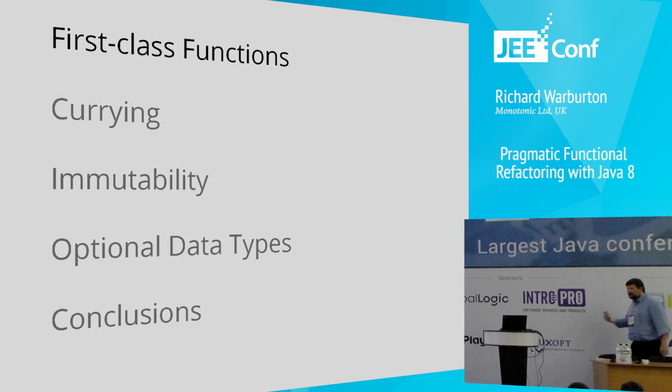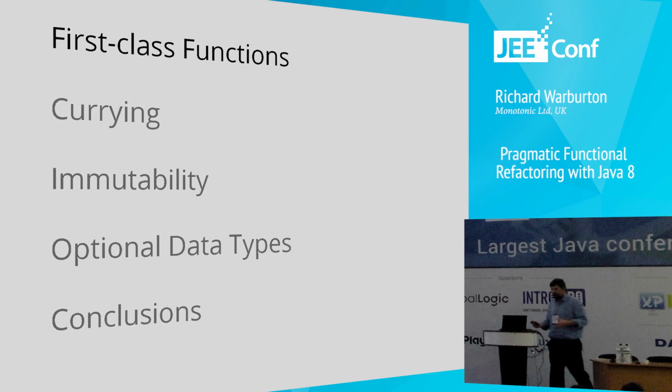So, this talk's going to go through a few different concepts from functional programming. We're going to talk about first-class functions, currying, immutability, and optional data types. And we're going to talk about how you can use each of these different features in your day-to-day code and how they can help you.